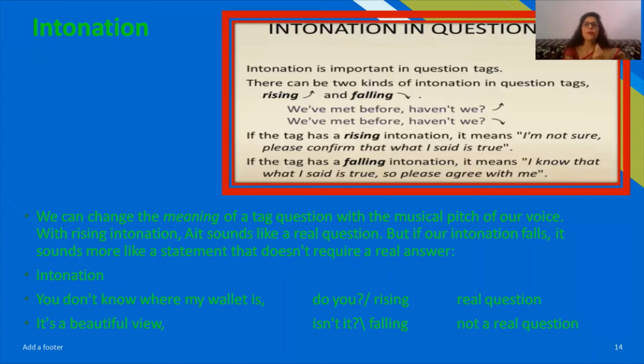If the tag has a rising intonation, it means I am not sure, please confirm whether what I said is true or not. And if there is a falling intonation, it means I know that what I said is true, so please agree with me. So these are the two reasons for which we use intonation in question tags.